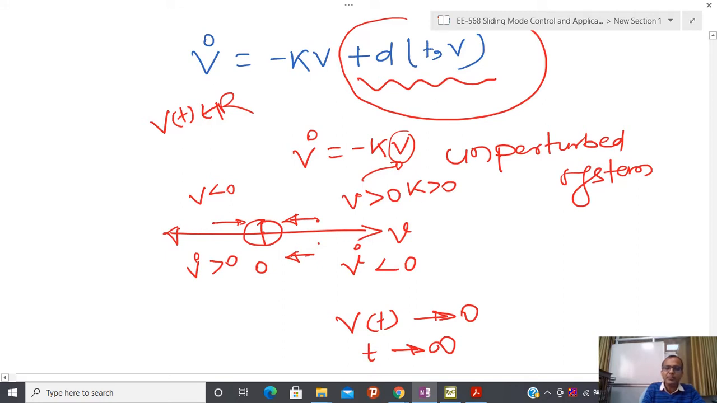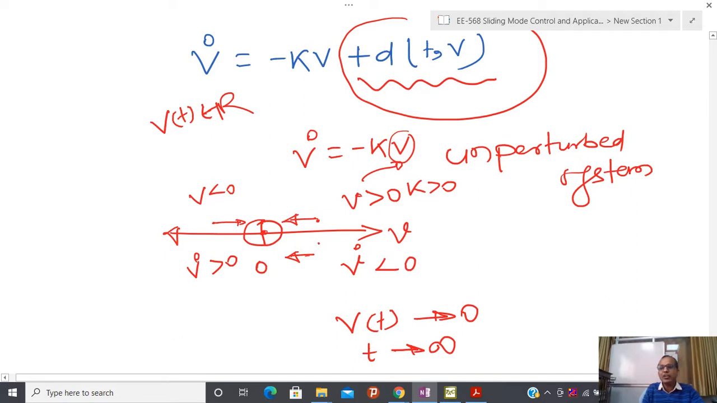And if you start from the origin and if there is no perturbation, then you are going to stay there, because v is 0 and v dot is 0. So by Newton's first law, I can make sure that if I start here, then I can stay here.